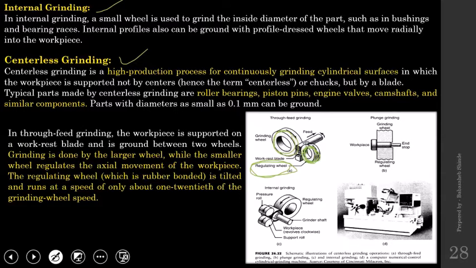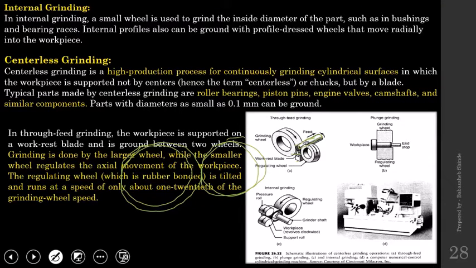And in the sketch you can see that this is the cylindrical workpiece which is supported by this rest blade. Means there is one grinding wheel, there is another grinding wheel. This is one grinding wheel, this is another grinding wheel, and in between those two, this is the workpiece, and this workpiece will be supported by this wedge rest, so it will not fall down.